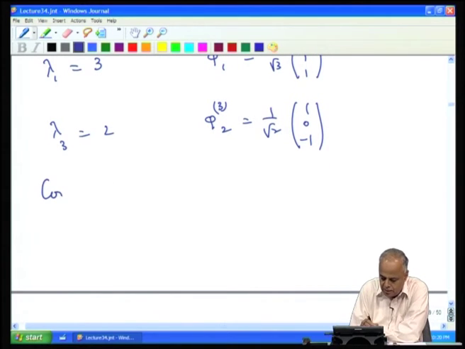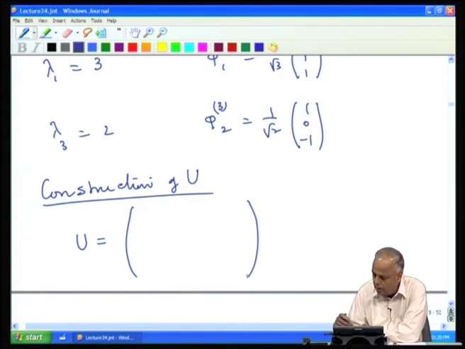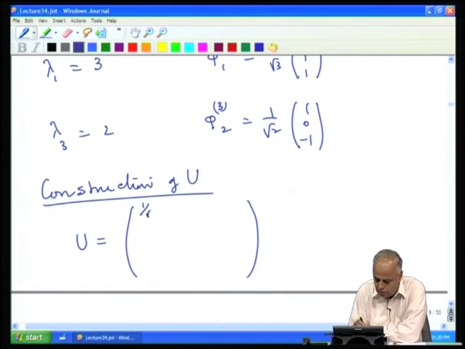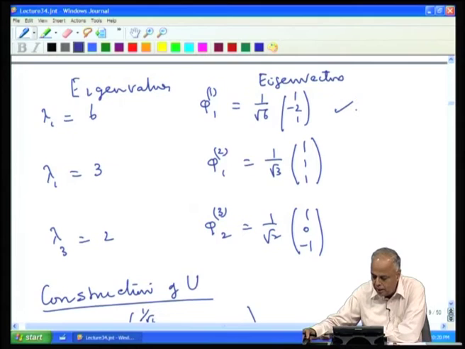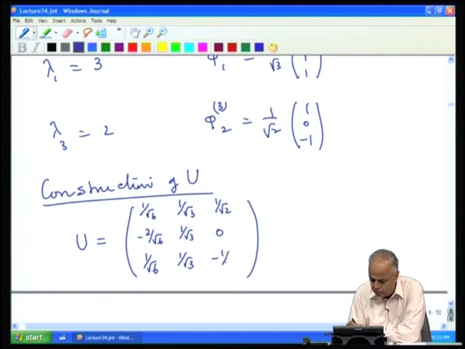Now, we will look at the construction of U, the unitary matrix. How do we construct it? We put these eigenvectors along the columns. We have 1 by root 6, minus 2 by root 6, 1 by root 6, that is the first eigenvector. Then the second eigenvector comes along the second column. So, it is 1 by root 3, 1 by root 3, 1 by root 3, and the third eigenvector comes along the third column, minus 1 by root 2.